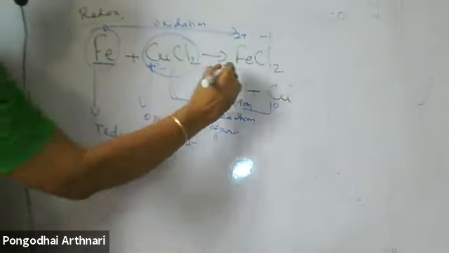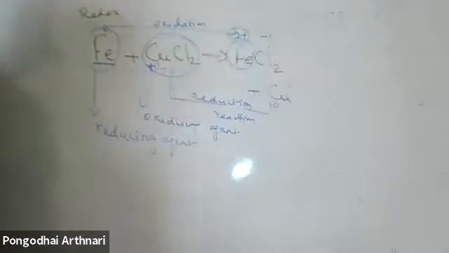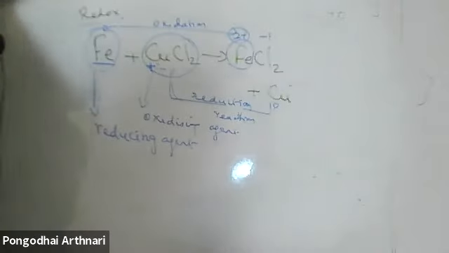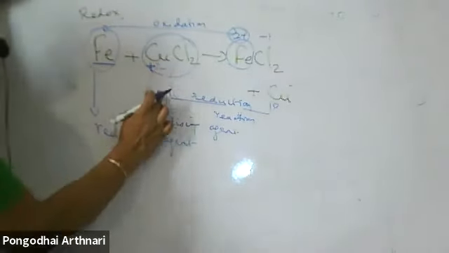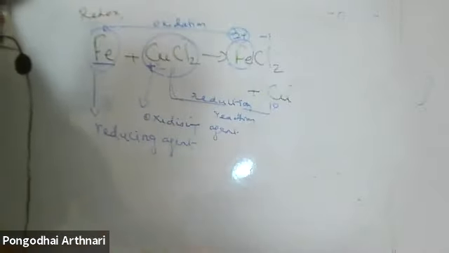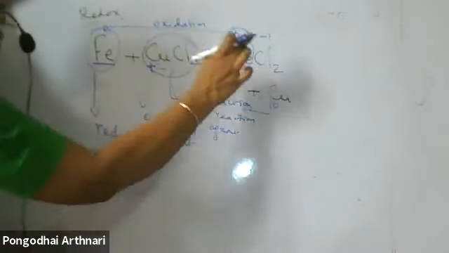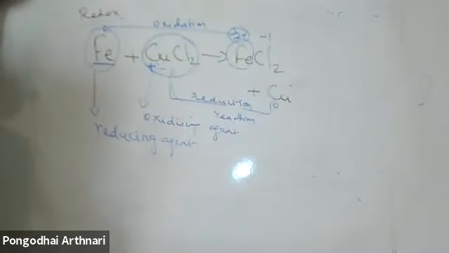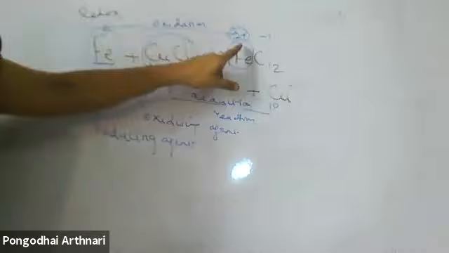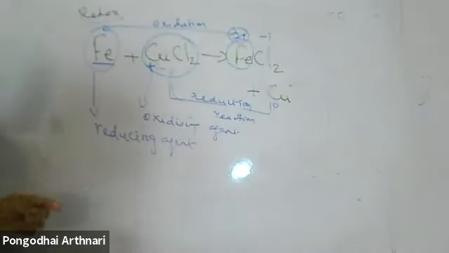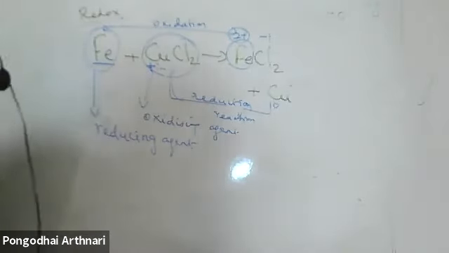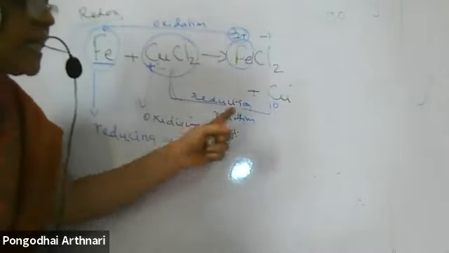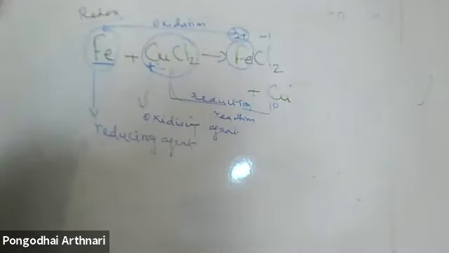the substance gets oxidized, the charge is increased. When there is an increase in the charge, we call the substance oxidized. In a reduction reaction, for example +2, the charge is reduced. So I say the substance gets reduced in a reduction reaction. In an oxidation reaction, the substance gets oxidized. What is oxidized? There is an increase in the charge. In a reduction reaction, the substance is reduced. What is reduced? There is a decrease in the charge. That's all. If you know this much, it is enough to do some of the reactions.